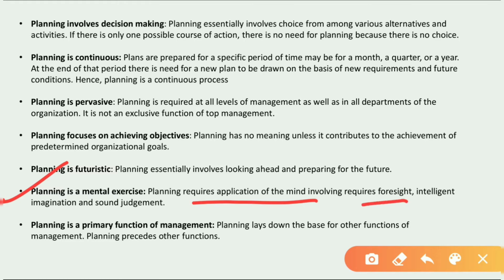We should have foresight about what is going to happen in future, we should make assumptions, think intelligently, imagine and make a good judgment about what we are going to do for our future. That is why we say that planning is a mental exercise, because we have to think for the future.